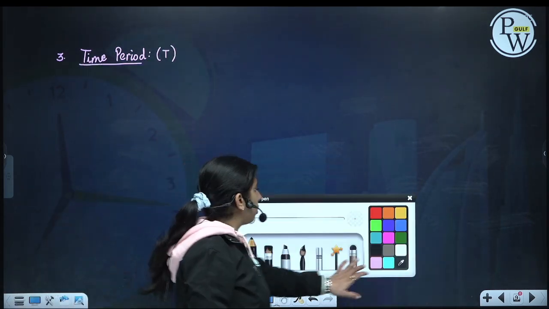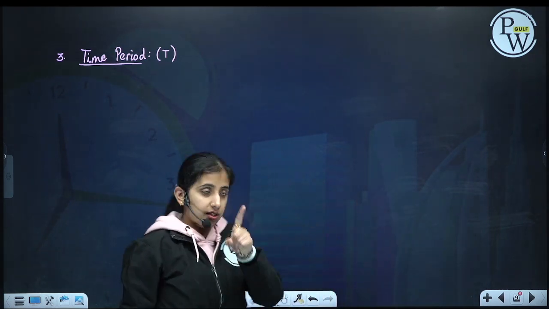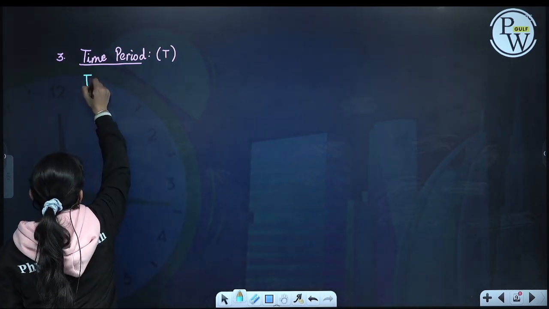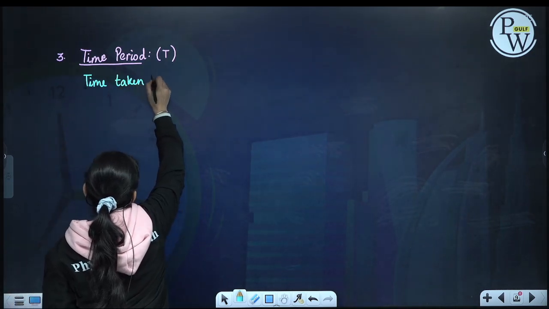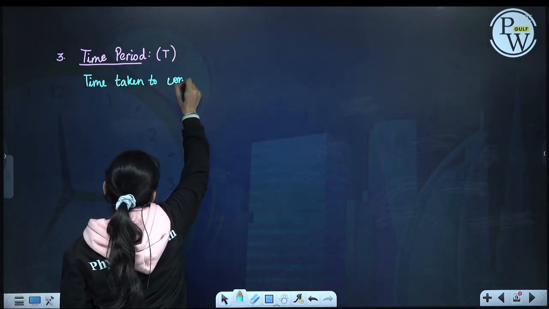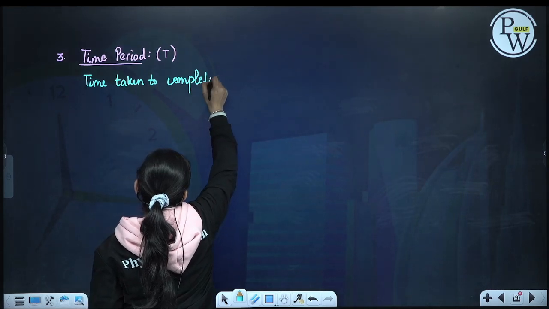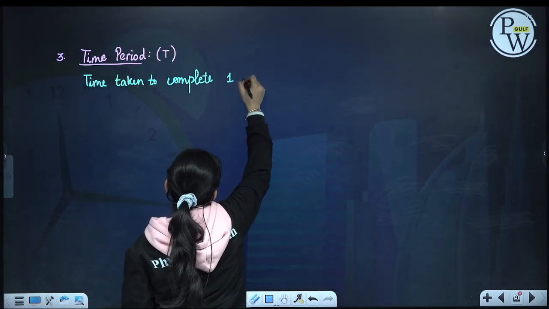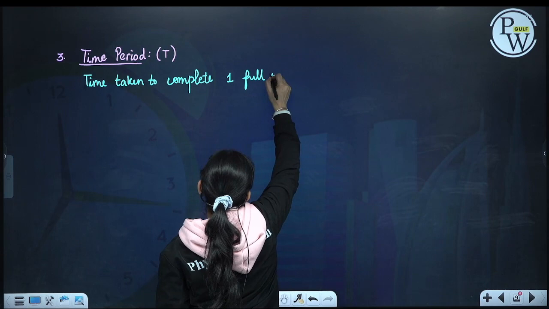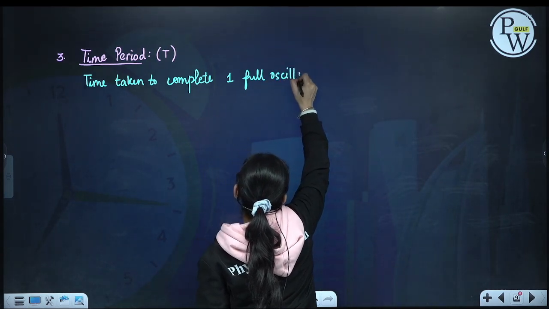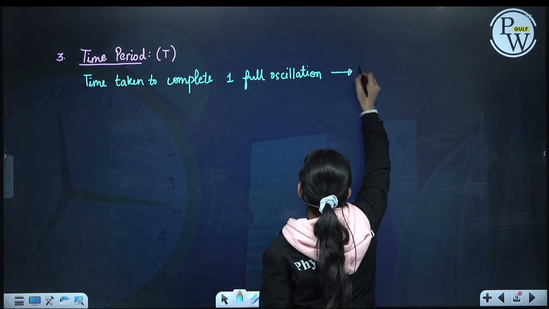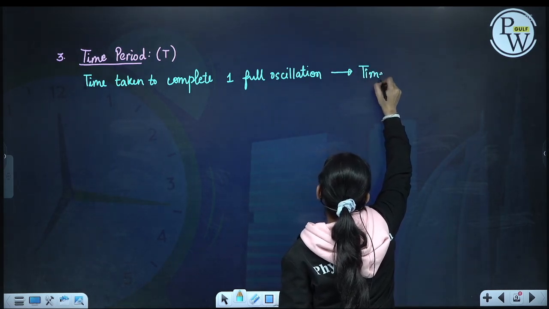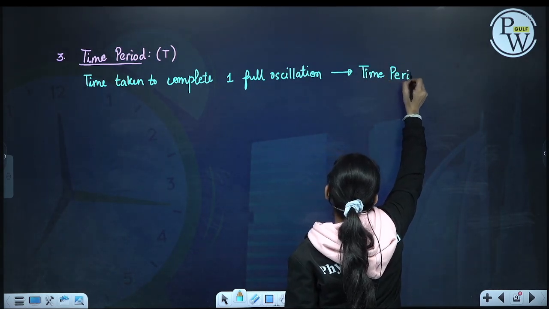Time taken to complete one full oscillation is called the time period.